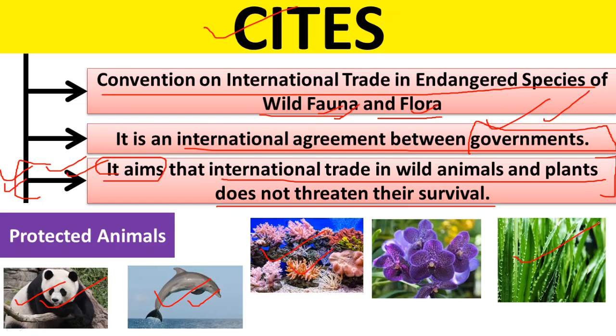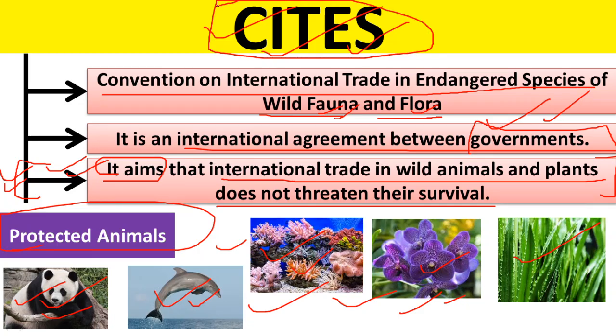Okay, so these are the few plants and animals that have been protected under this agreement. There are many, so I have not listed them here. This is an international agreement, one strategy so that we can protect animals. You know that a lot of illegal buying and selling of these animals and plants takes place, so we should prohibit this kind of trade activity.